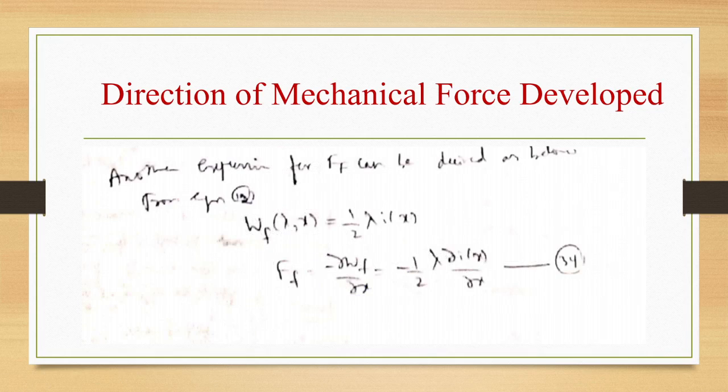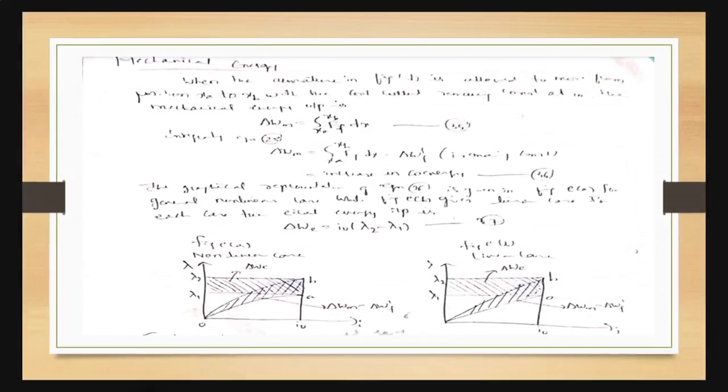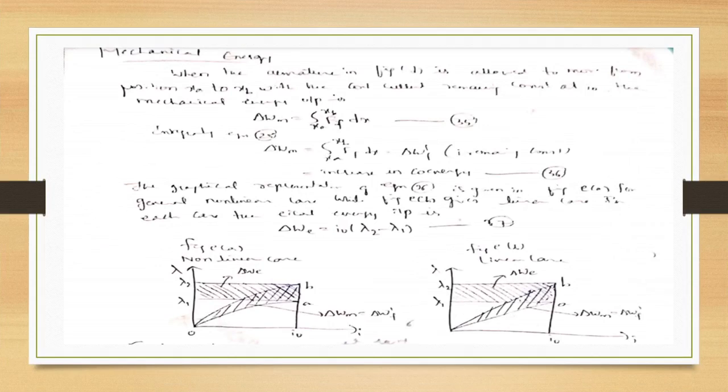Another expression for Fx can be derived as Wf of (lambda, x) is equal to half lambda I of x, or Ff is equal to minus ∂Wf by ∂x, that is minus half lambda ∂I of x by ∂x. So mechanical energy, let us see now.